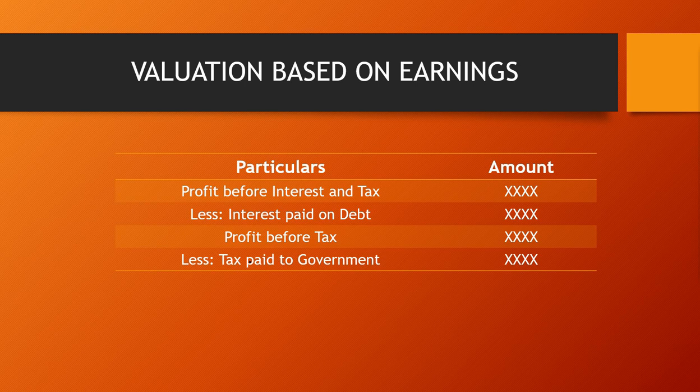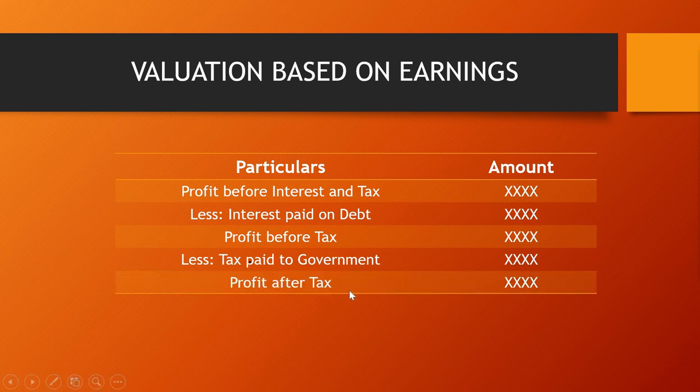Let's say the government says you have to pay 50% of your earnings. So whatever profit is there before tax, you calculate 50% of that and pay it to the government. Whatever amount is left is known as profit after tax, or in some books it is named EAT, earning after tax.